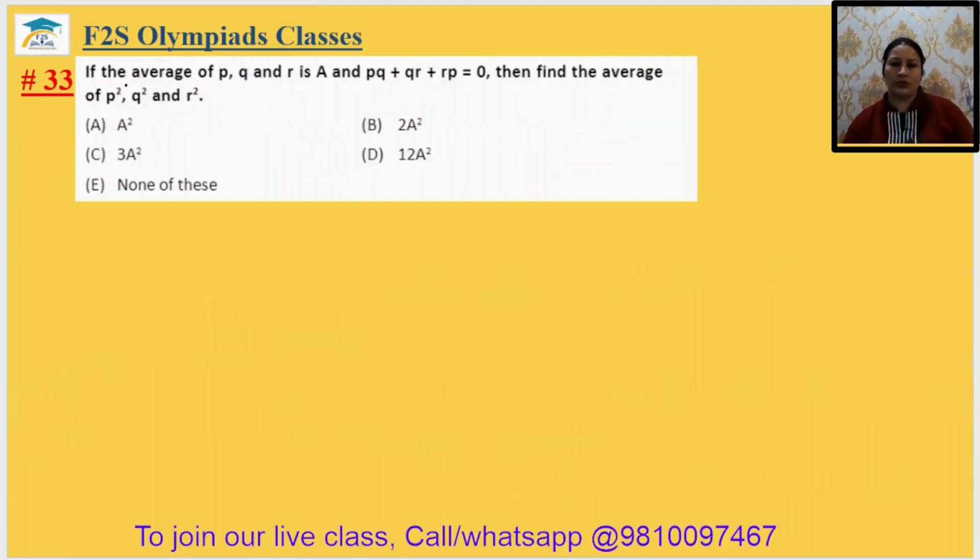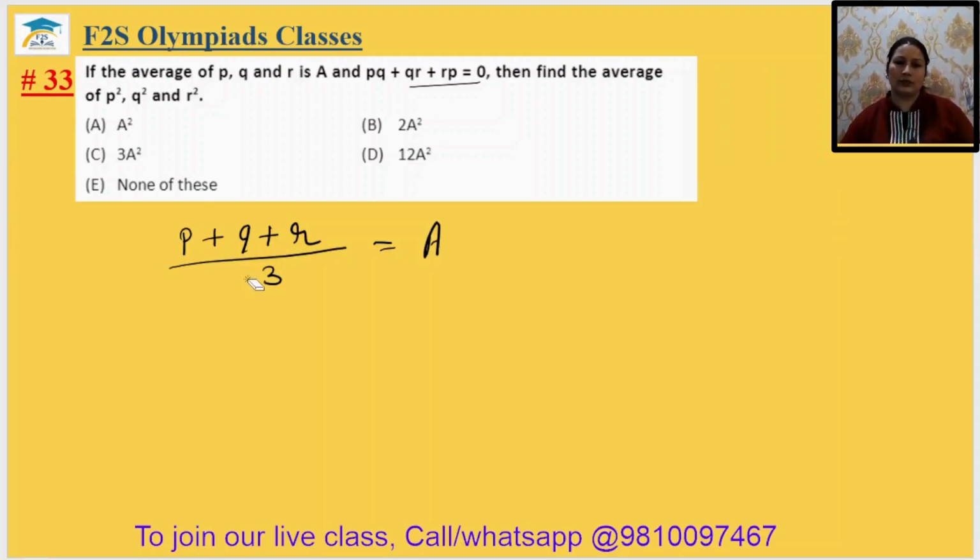Question number 33. If the average of P, Q, R is A and PQ plus QR plus RP is 0, then find the average of the squares. So the average of P, Q, R, that is (P plus Q plus R) upon 3, should be equal to A. Sorry, I have written it as 13. This implies P plus Q plus R equals 3A.